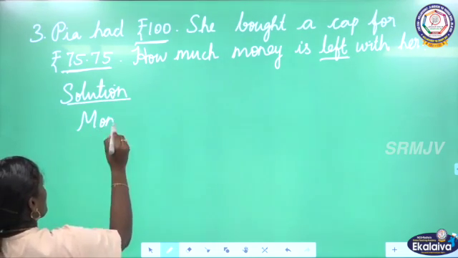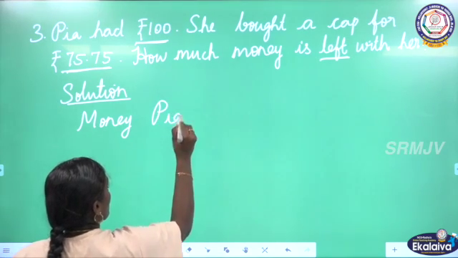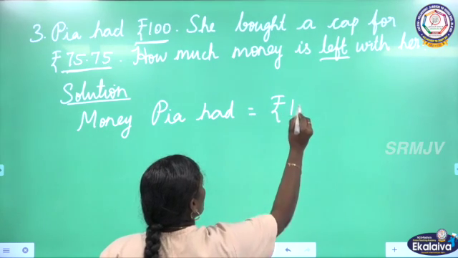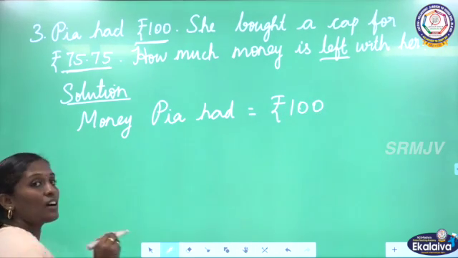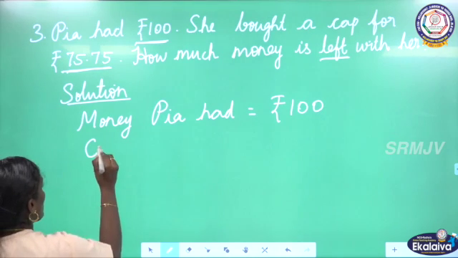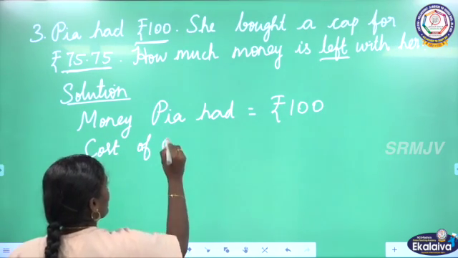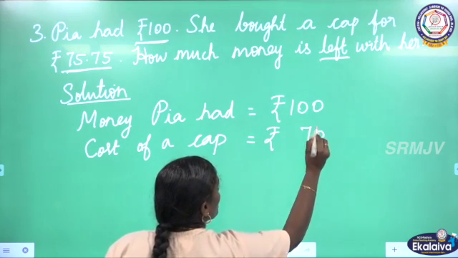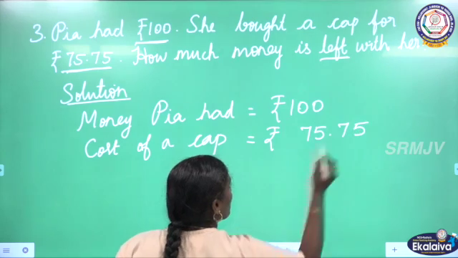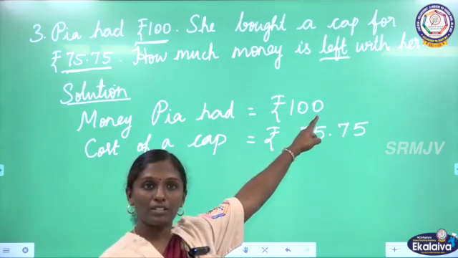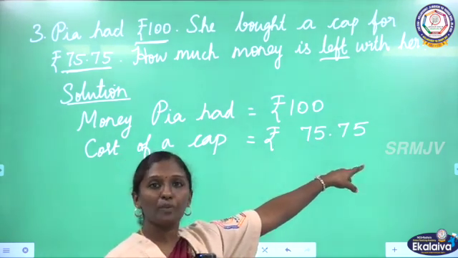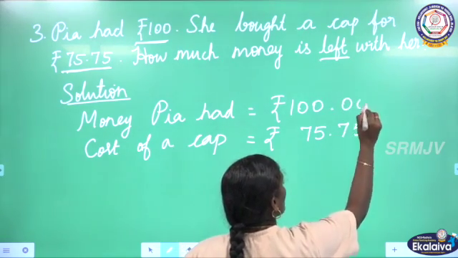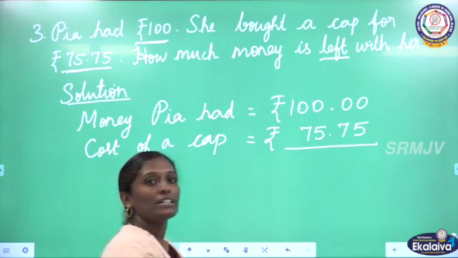Money Pia had is equal to rupees 100. Okay, 100 is a whole number. Then cost of the cap is equal to rupees 75.75. See the numbers. The first number 100 is a whole number and the second number 75.75 is a decimal number. So, I am going to make 100 as a decimal number by adding zeros in the decimal part.